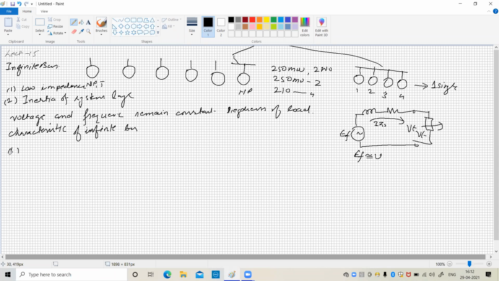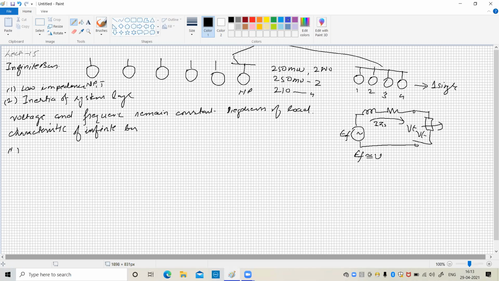The machine which you are connecting here is called an alternator. One alternator is connected in the presence of a number of parallel alternators that are already working in parallel. It is called an incoming machine. Third characteristic is that the synchronous impedance is very small since the system has a large number of alternators in parallel. So this is the characteristic of infinite bus.